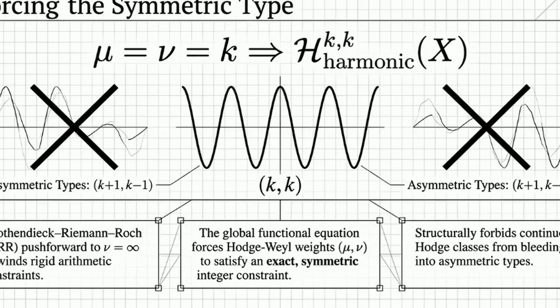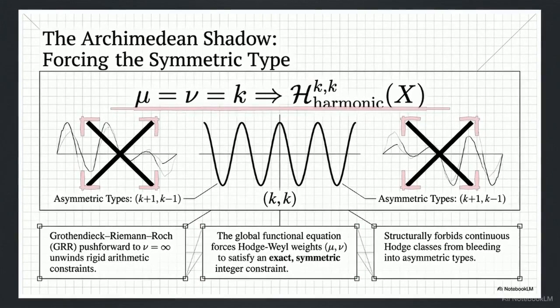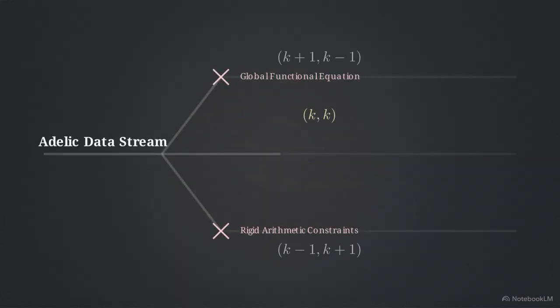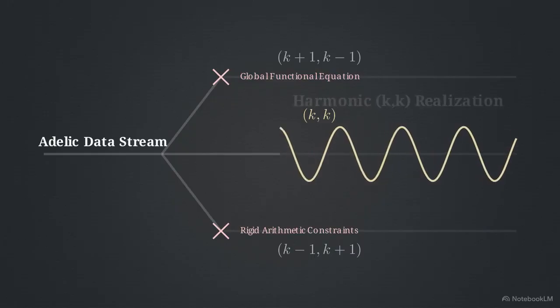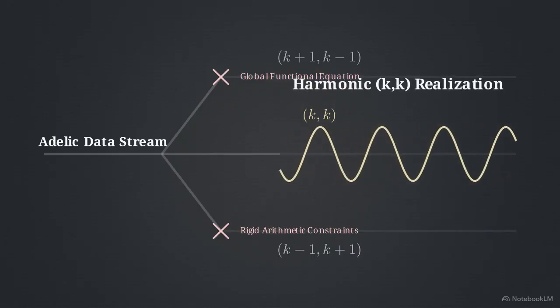This chart shows the exact result of that unwinding. The global functional equation forcefully translates the finite prime constraints into exact, symmetric Hodge-Weil weights at infinity, mu equals nu equals k. The asymmetric k plus 1, k minus 1 wave types are entirely suppressed. Locking the eigenvalues early structurally forbids continuous Hodge classes from bleeding into asymmetric states. The data stream has no choice but to radiate into the k,k geometric component.